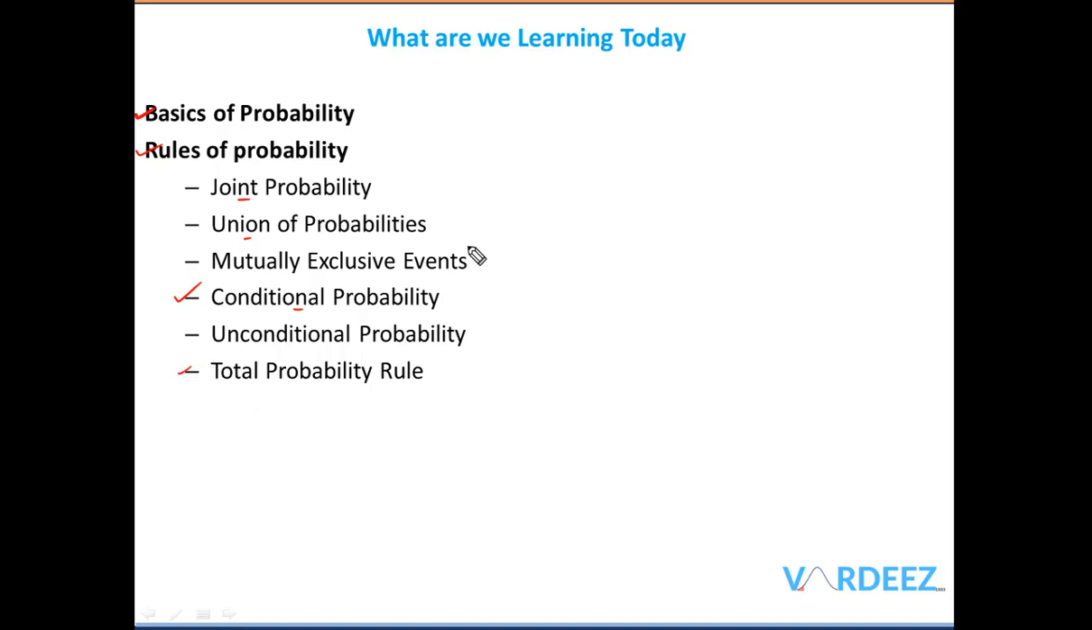Now only these things I'm covering in this video, so almost 60 to 70% of the entire chapter I'm covering in this particular video. The other topics, that is independent events, conditional independent events, and the Bayes rule, we're going to be covering in the next video that I will upload.